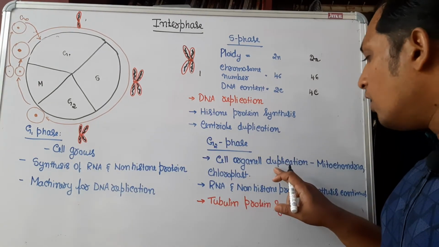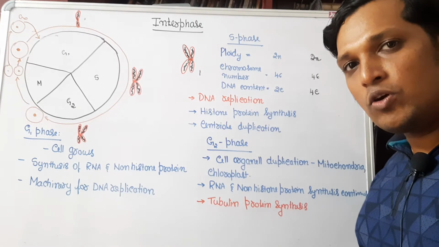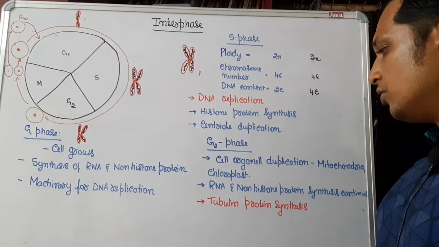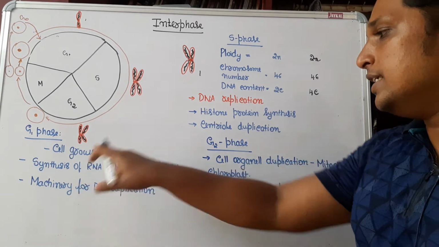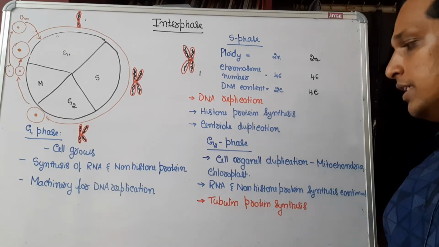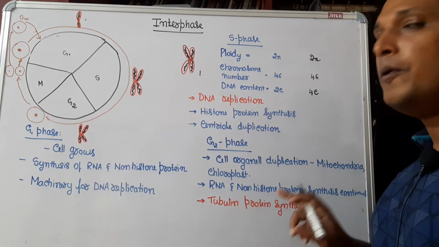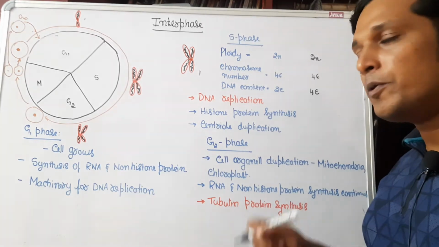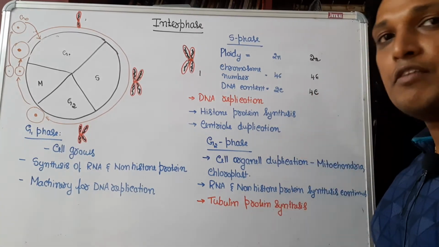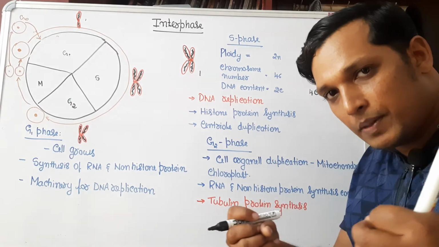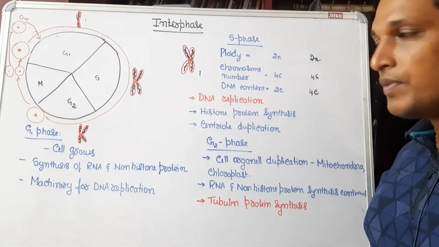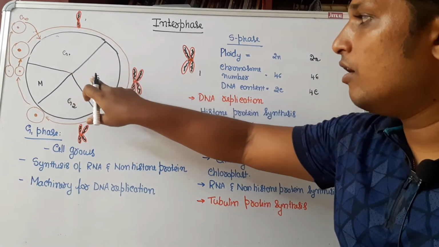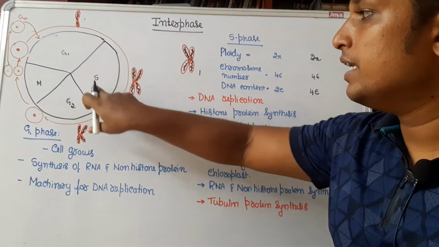Cell organelles start to duplicate, like mitochondria and chloroplast, they will duplicate. RNA and histone protein synthesis, which started in G1 phase, will continue in the G2 phase, and tubulin protein synthesis takes place. Tubulin protein is required for spindle fiber formation, which is going to separate chromatids later on in the anaphase stage. So those are the stages of interphase and the events of G1, S and G2.